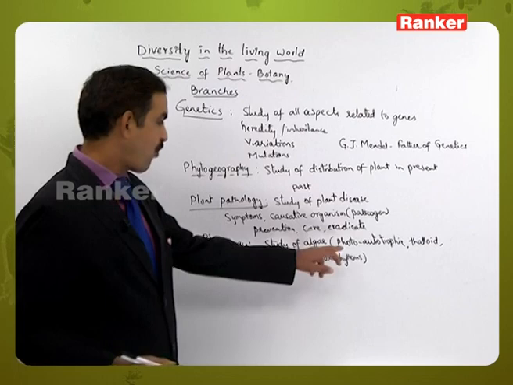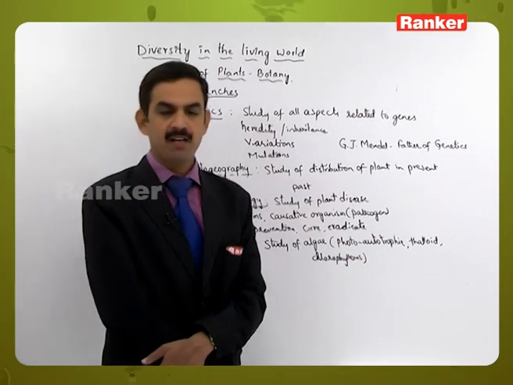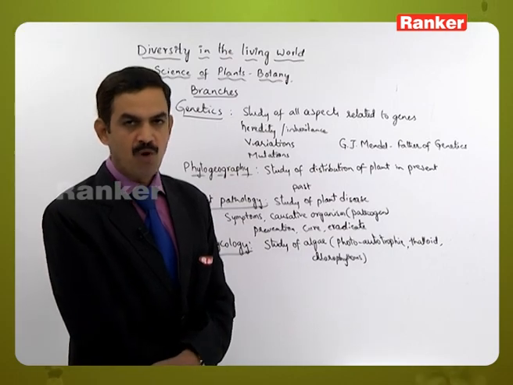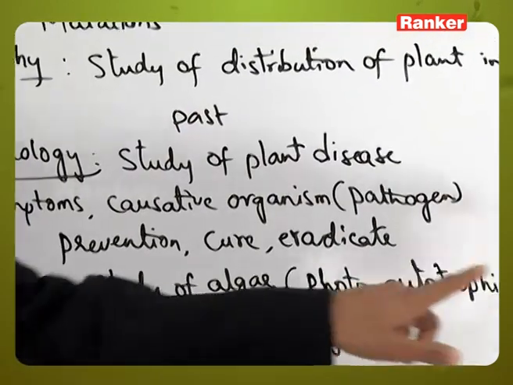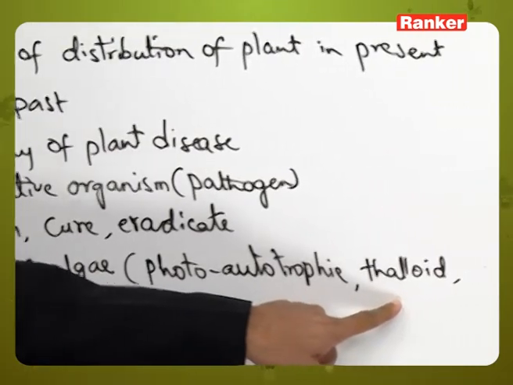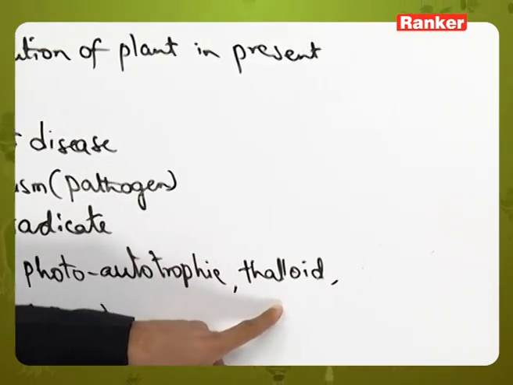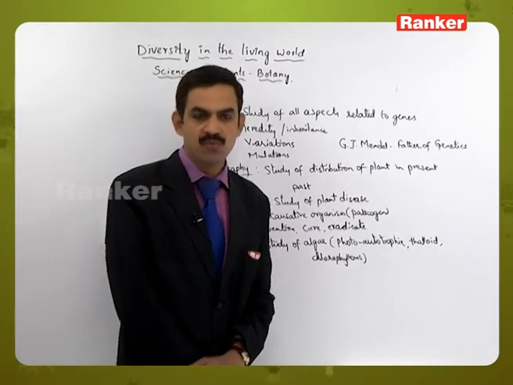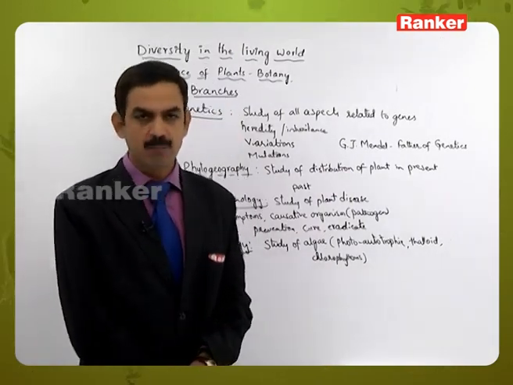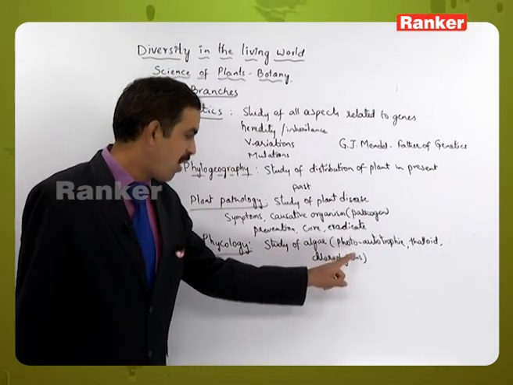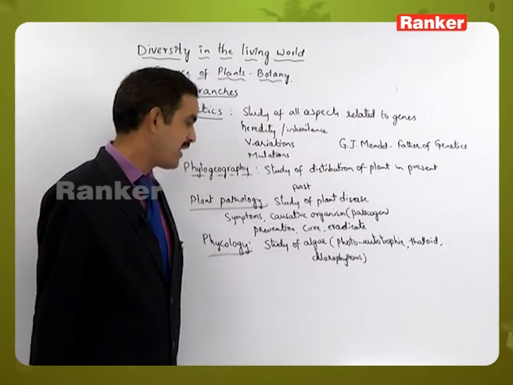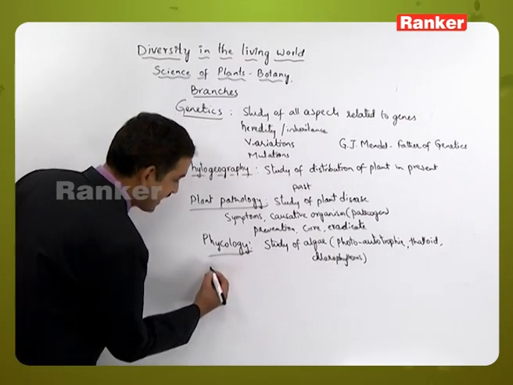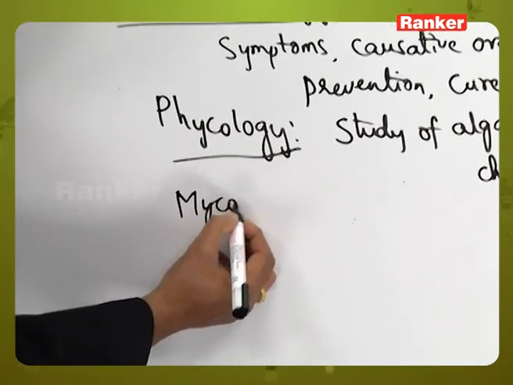organisms. Photoautotrophic means they can prepare food materials by themselves by performing a function called photosynthesis. The plant body is not differentiated into root, stem and leaf, which is why we call it a thalloid plant body, and they have chlorophyll molecules which are useful for the photosynthetic process. The study of such organisms, photoautotrophic, thalloid and chlorophyllous organisms, is called phycology. Then the next one is mycology.